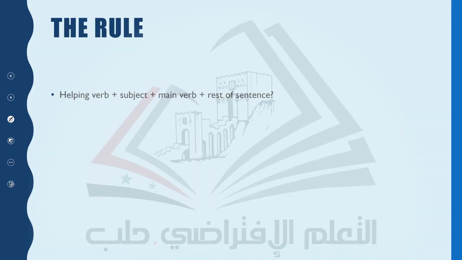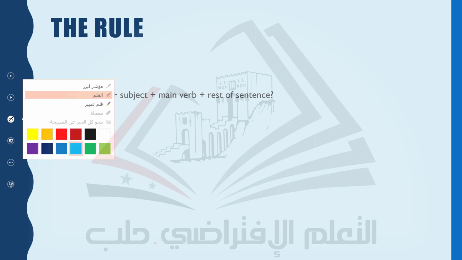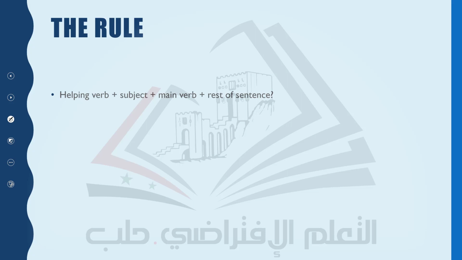The rule here, immediately with the yes, no questions, we start with the helping verb plus subject plus main verb and then the rest of the sentence. So immediately we start with the helping verb because we don't have a question word. Then the main verb, which is important, and in the middle we have the subject and the rest of the sentence or the complement. It is very easy for yes, no questions. We have just the helping verb, subject, main verb, rest of sentence.